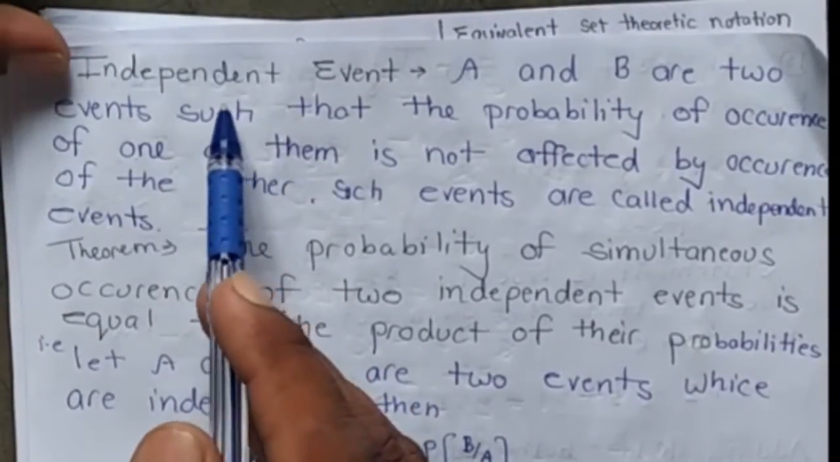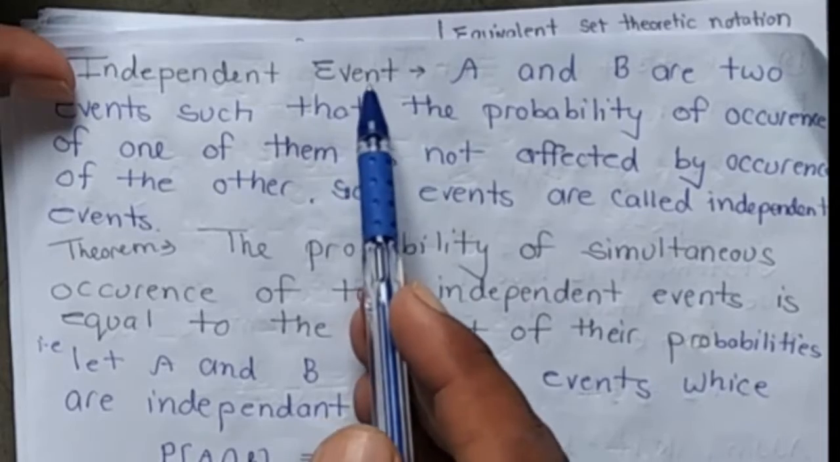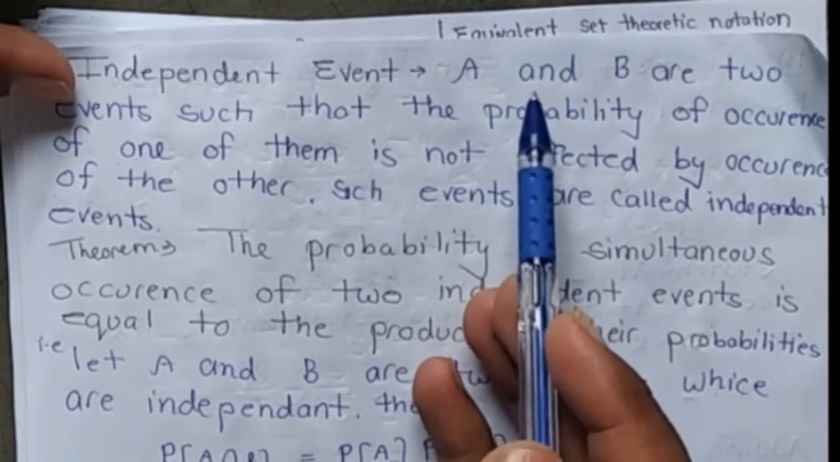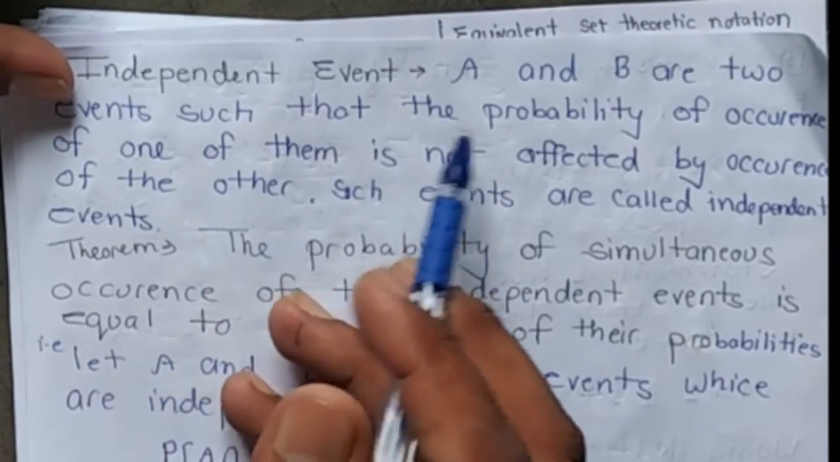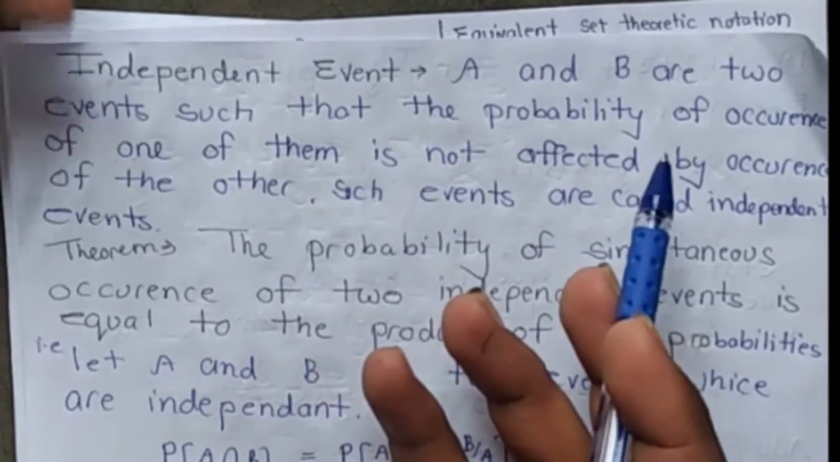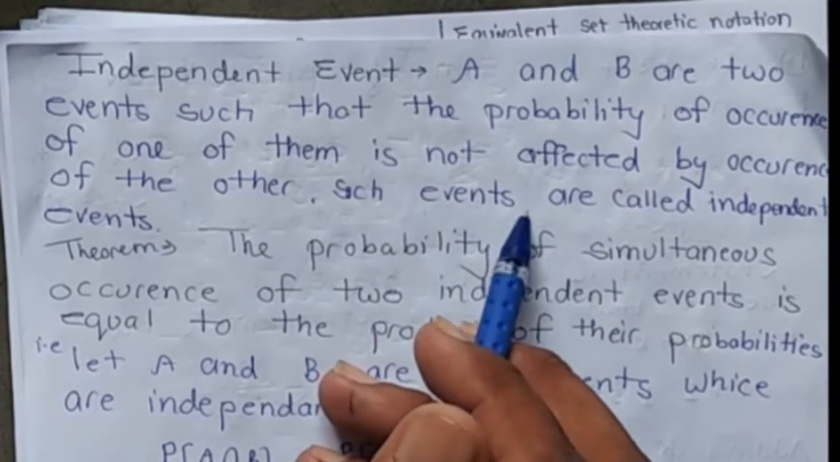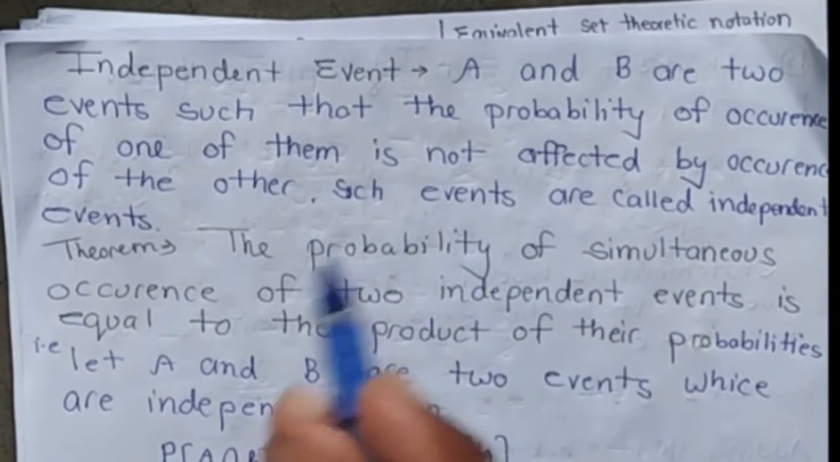Today's topic is independent events. Then what are independent events? If A and B are two events such that the probability of occurrence of one of them is not affected by occurrence of the other, such events are called independent events.